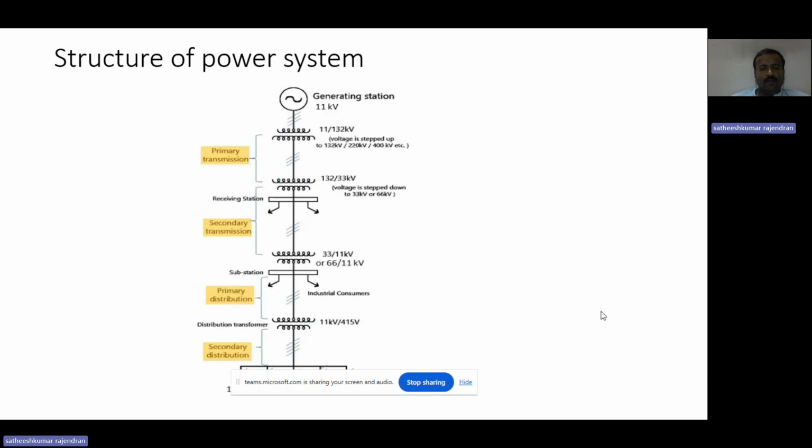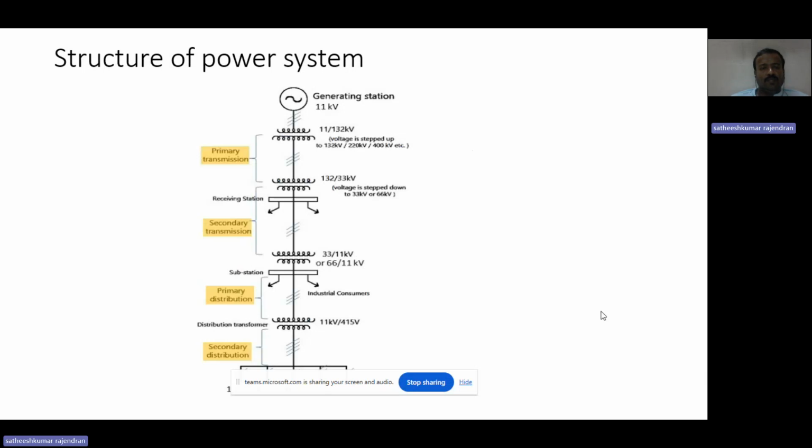Then it is distributed to the consumers, that is single-phase and three-phase loads, based on the residential load or commercial load. This process is called secondary distribution. Here in this structure, we are stepping up the voltage at one time, that is in the primary transmission part, from 11 kilovolt to 132 kilovolt. We are transmitting that very high voltage in the primary transmission. Then at last it reaches the end user as a single-phase or three-phase supply to the residential load.